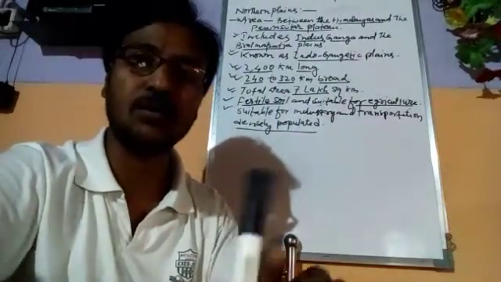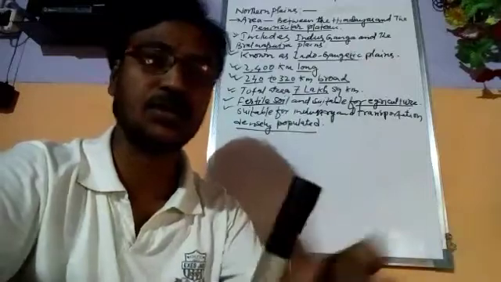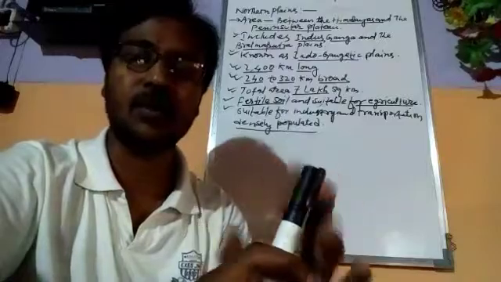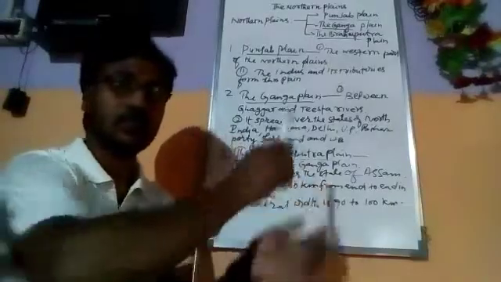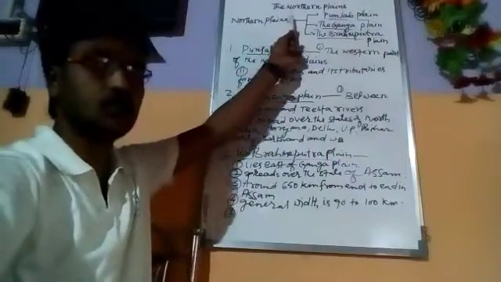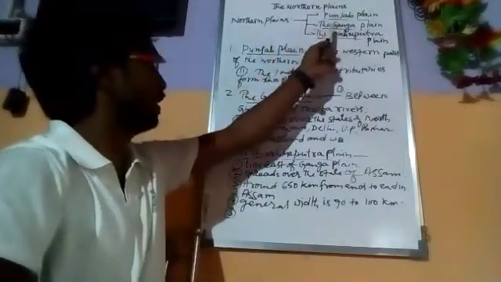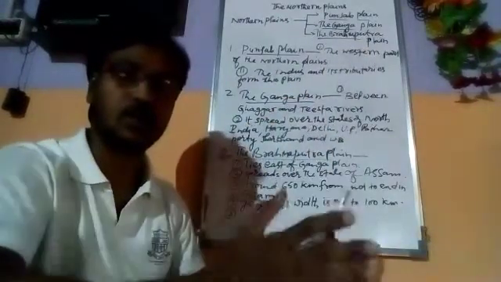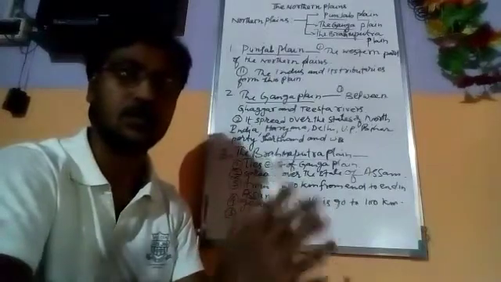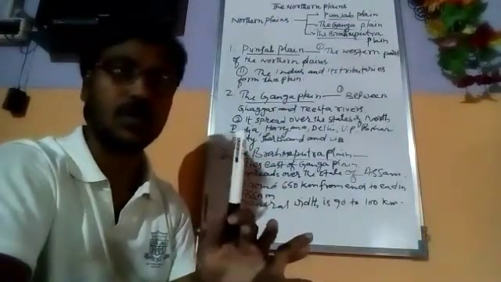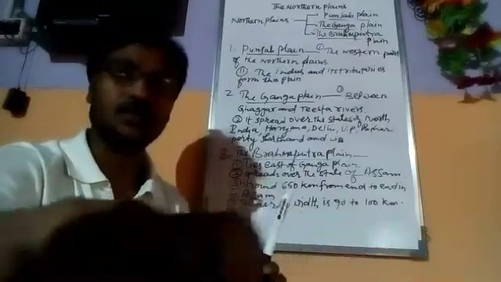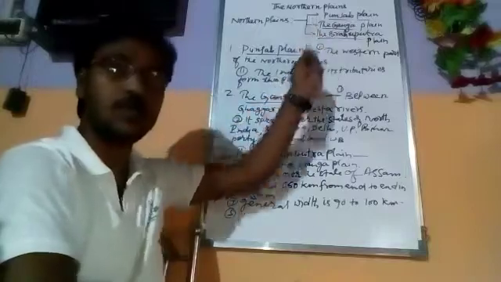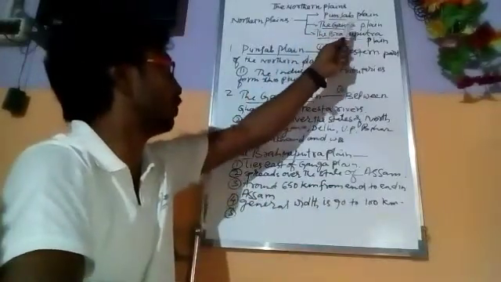We are going to see the three divisions of this northern plain, that is the Indus plain, Ganga plain and the Brahmaputra plain. The northern plain is divided into three: the Punjab plain, the Ganga plain and the Brahmaputra plain. The whole northern plain, as I told you, was created by the three main rivers, the Ganga, the Brahmaputra and Indus.